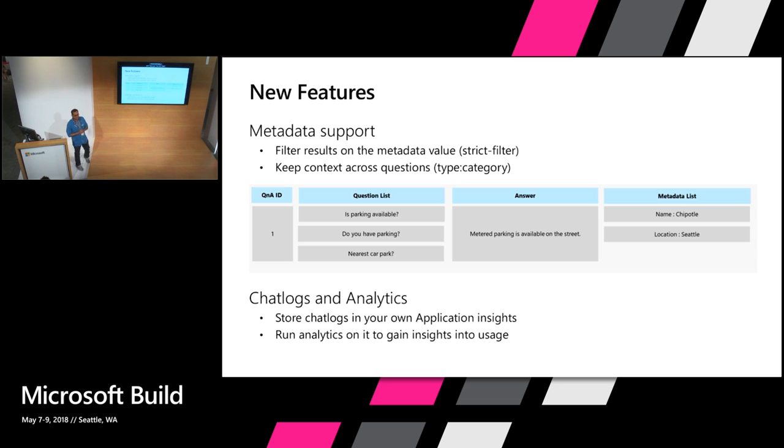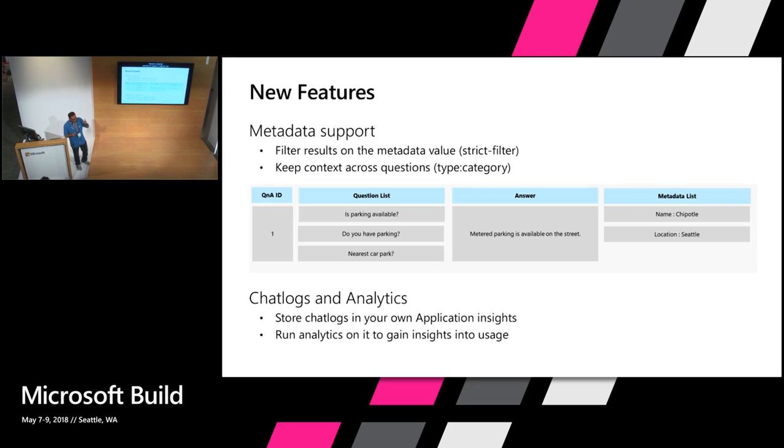So think of a scenario where, let's go back to that HR finance scenario, right? Let's say you have one big knowledge base with some questions that are in the HR category and some in the finance category. So now what you can do is, instead of having to create 2 separate knowledge bases, you can create one knowledge base, but then filter on the metadata value of finance or payroll or whatever it is, right?